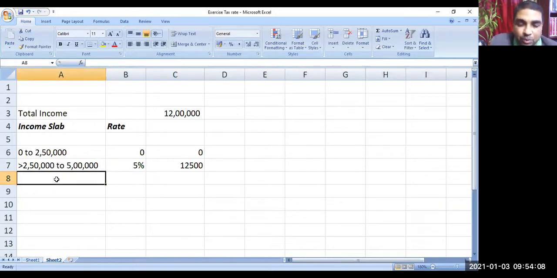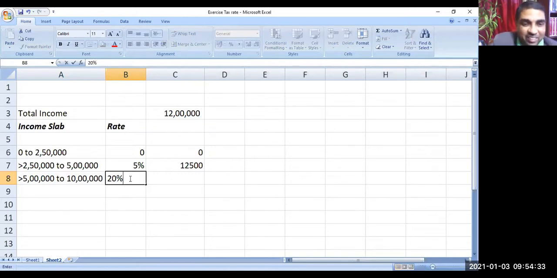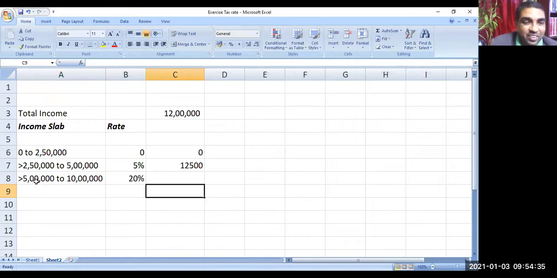Next slab is more than 5 lakh, 5 lakh to 10 lakh, from 5 lakh 1 rupee. Here, what is the tax rate? Tell me. It is 20%. Remember, 20%.